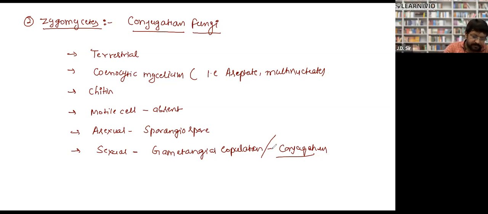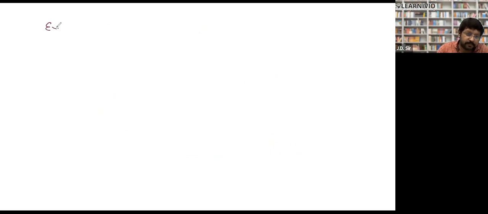Next point: examples. What are the examples of Zygomycetes? The first example is Rhizopus, and the second example is Mucor.